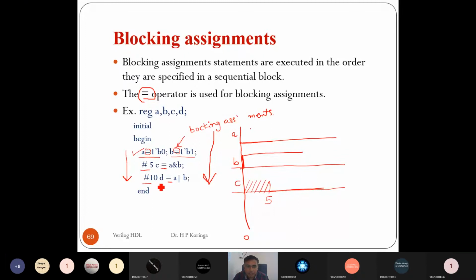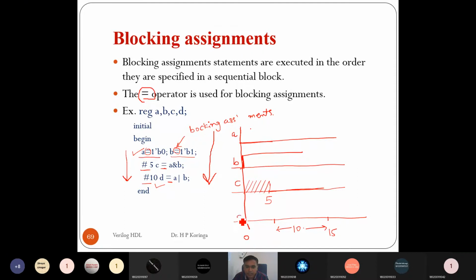And after that it executes the last statement, but it will wait for 10 time units. So 10 time units from the 5 time unit, right? So total time is first 5, then it waits for another 10 time units. So this difference is 10 time units from the 5 time unit. So here the actual time will be 15 time units from the initial.